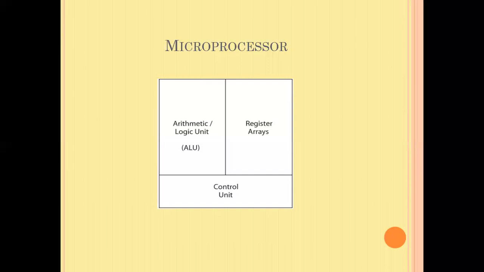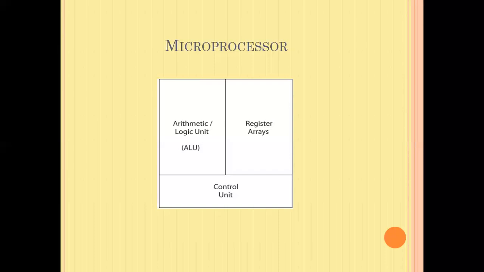So let me see what we mean by a microprocessor and a microcontroller. A microprocessor is actually a CPU, and it is going to execute a set of instructions within microseconds of time. Hence, it is called a microprocessor.